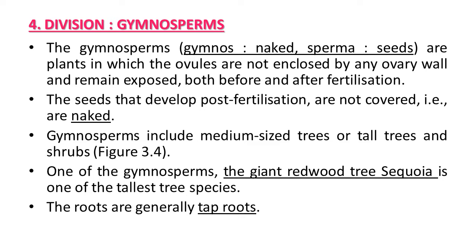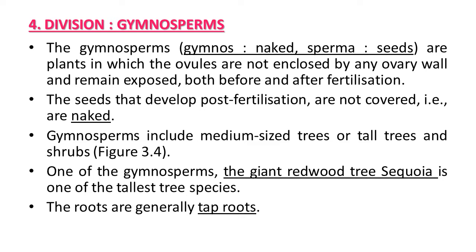We are starting with gymnosperms first. First of all, what is the meaning of gymnosperm? Gymnos means naked and sperm means seeds. So the meaning of gymnosperm is naked seeds. It means that the seeds are not covered or enclosed by any particular layer.